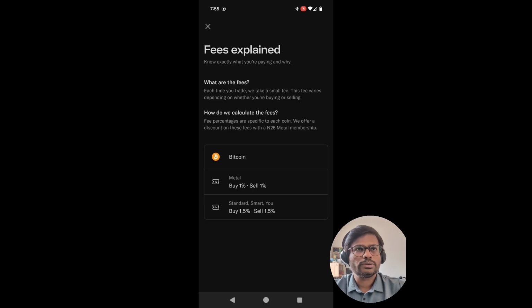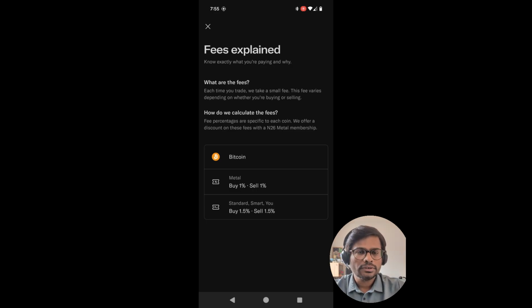So here is also some explanation of the fee. There are different types of account holding. If you are a Metal holder, like the subscription model, N26 also runs some subscriptions, and if you hold the Metal account, then you buy at 1% and sell at 1%.